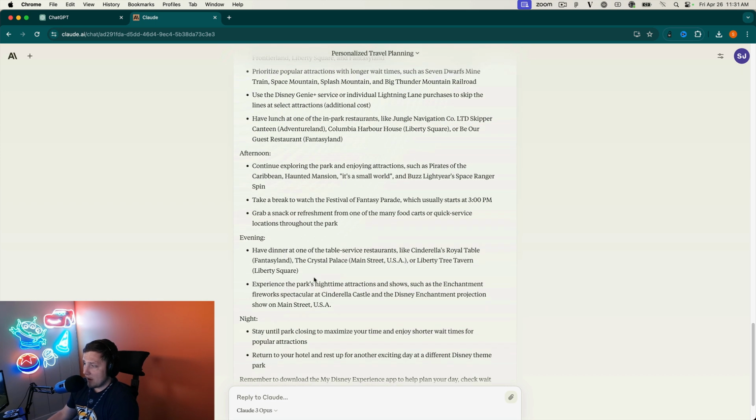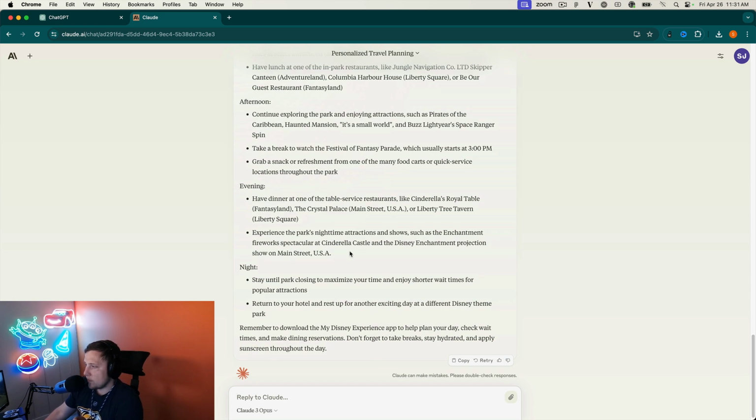And then for evening, have dinner at one of the table service restaurants. So I like that a lot from Claude. You generally want to do things quickly in the morning. You don't want to sit down for a meal and waste 2 or 3 hours. But at night, you should, right? So you can sit down and have a nice meal at Cinderella's Royal Table, the Crystal Palace, or Liberty Tree Tavern. And then hit up the fireworks show. It does call it Enchantment, which it's not Enchantment anymore, but we won't judge it.